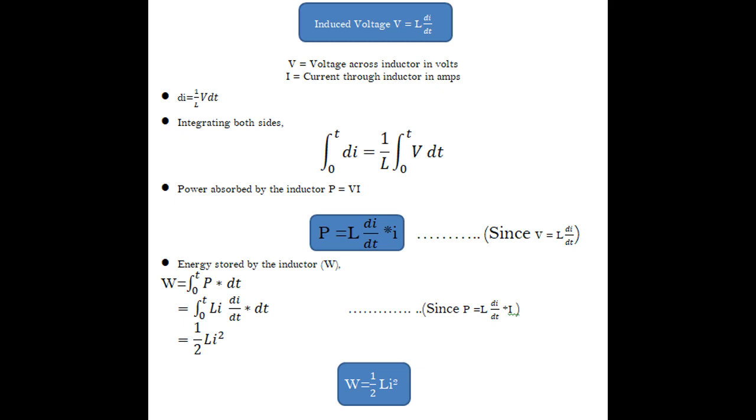If you do that, you can see integral 0 to t L into di by dt into I dt. So dt and dt will cancel out. I is the variable here, so that will become integral 0 to t L into I into di. That will be with respect to I now. So integral 0 to t I di equal to I square by 2. That will give the energy stored by the inductor, W equal to 1 by 2 L i square. So the power absorbed by the inductor P equal to L i into di by dt, and the energy stored by the inductor W equal to 1 by 2 into L i square, which is also called half L i square. Energy stored by the inductor is half L i square.